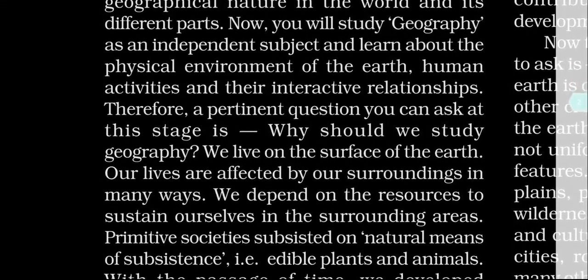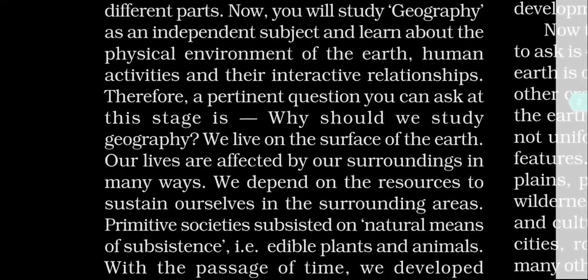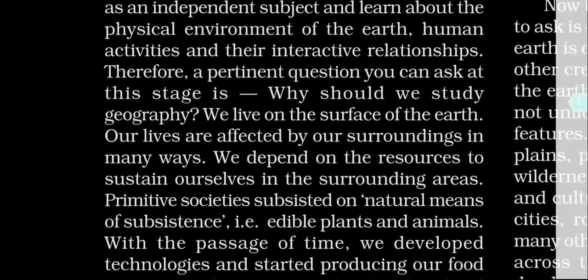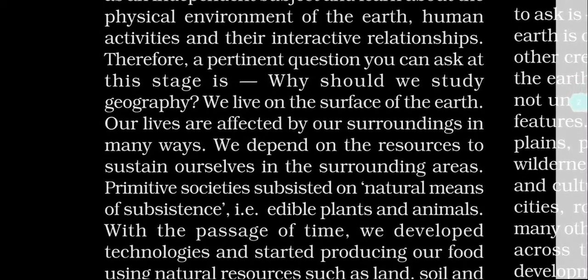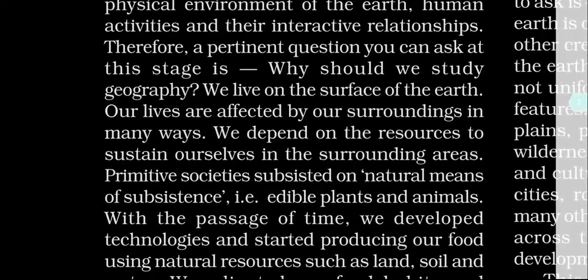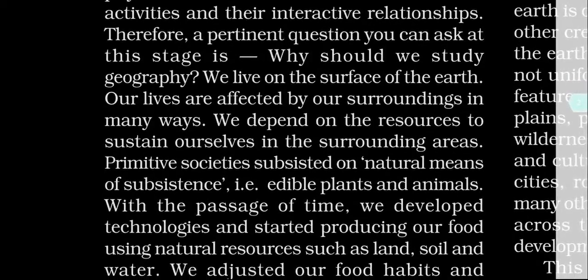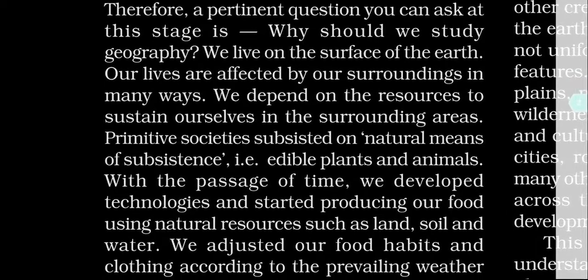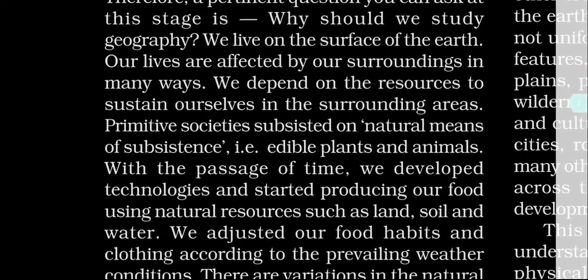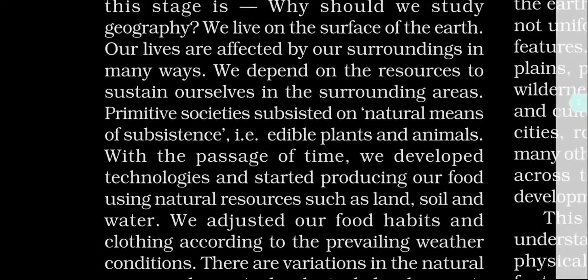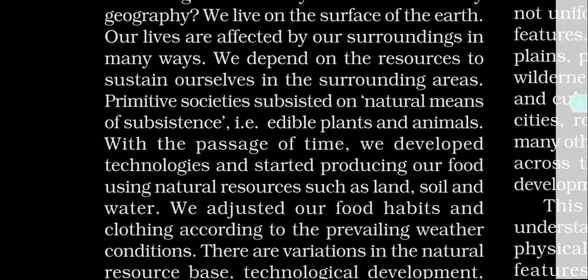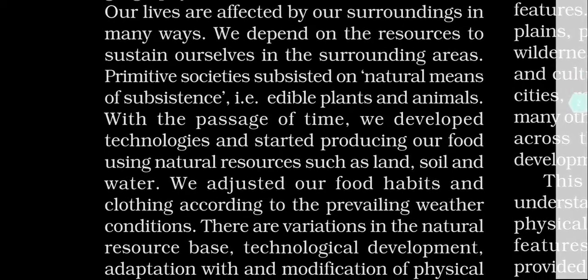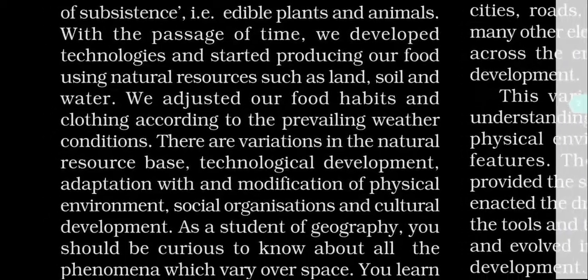Okay, we live on the surface of earth. Our lives are affected by our surroundings in many ways. We depend on the resources in the surrounding areas to sustain ourselves. Primitive societies subsisted on natural means of subsistence, that is edible plants and animals. With the passage of time, we developed technologies and started producing our food using natural resources such as land, soil, and water. We adjusted our food habits and clothing according to the prevailing weather conditions.